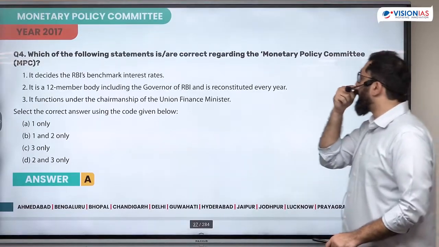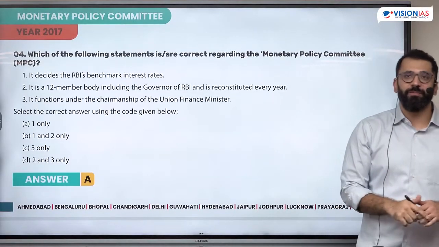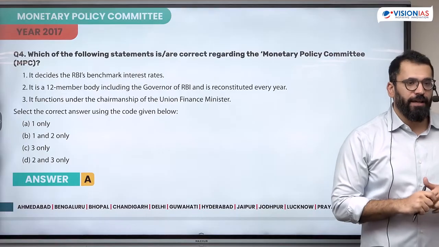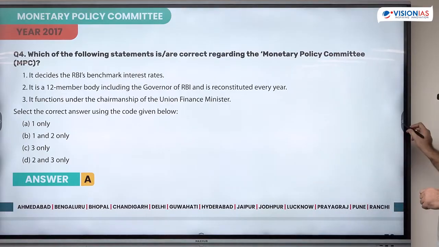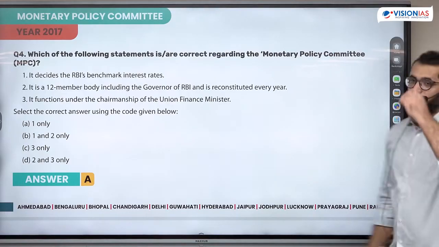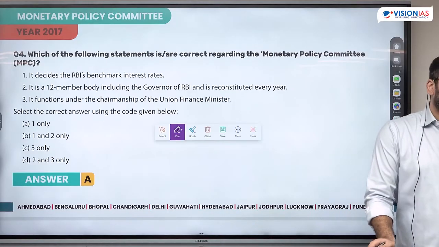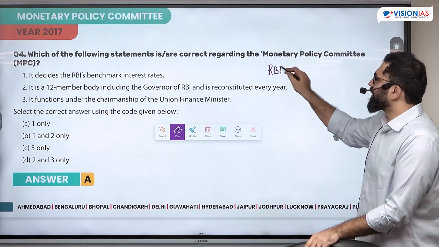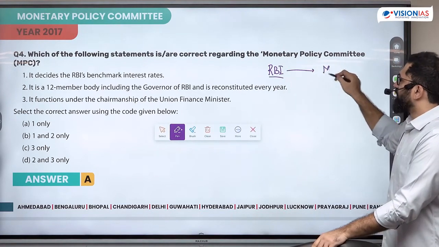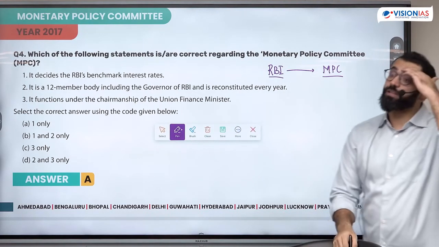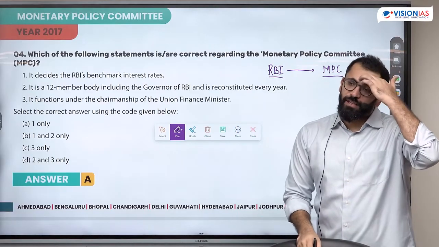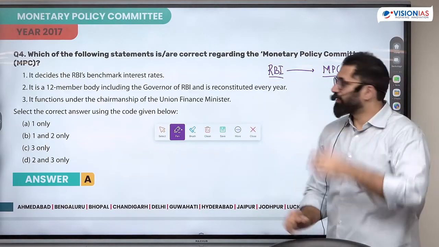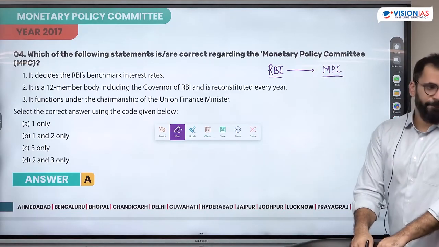Monetary Policy Committee. What is the meaning of Monetary Policy Committee? Why Monetary Policy Committee? Created in 2016. Who decides monetary policy in India? RBI. So what's the problem with RBI? That we shifted to MPC. ये भी dynamic question है. Anything related in the news? He's the chairman still in MPC.